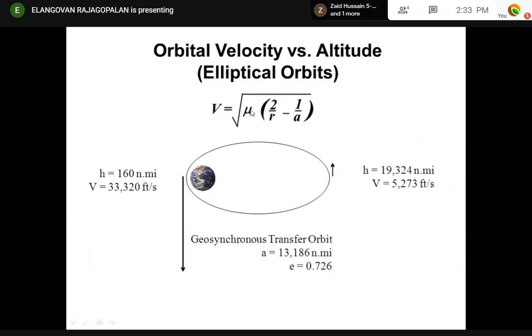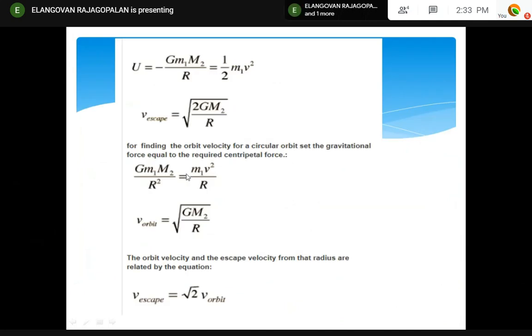Only R, mu, which is the product of G and M, and R is the position vector or the orbital radius. A is the semi-major axis. These three parameters only decide the elliptical velocity. Remember, this is called apogee. This point is called perigee. The away point is called apogee. The closest point is perigee. Right?